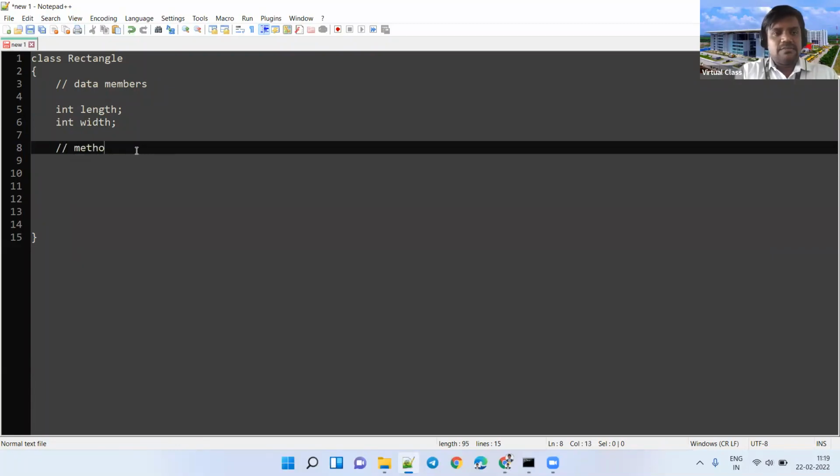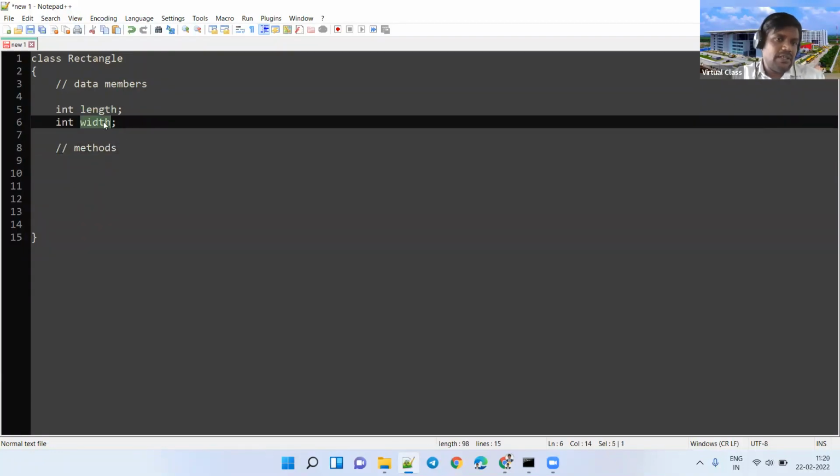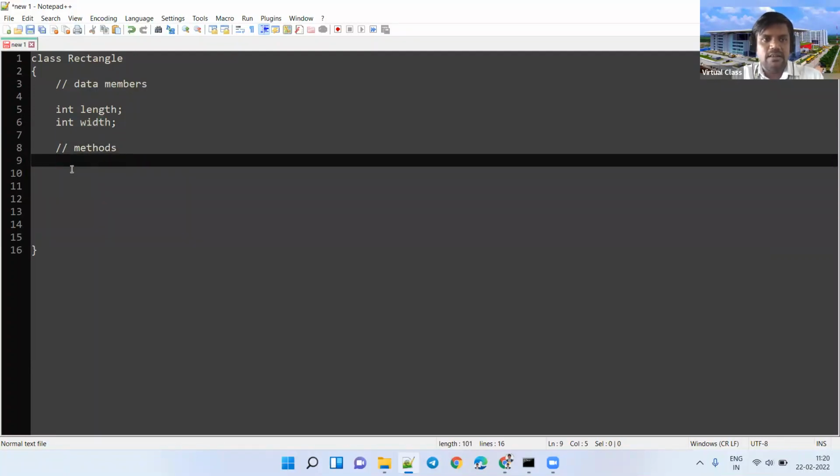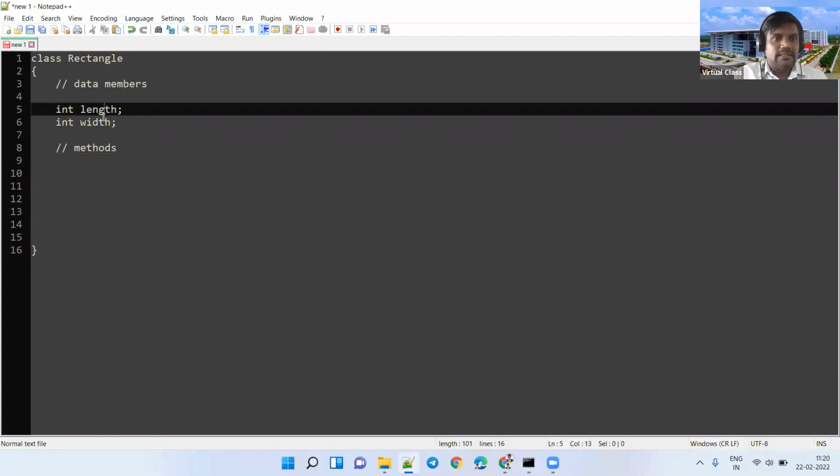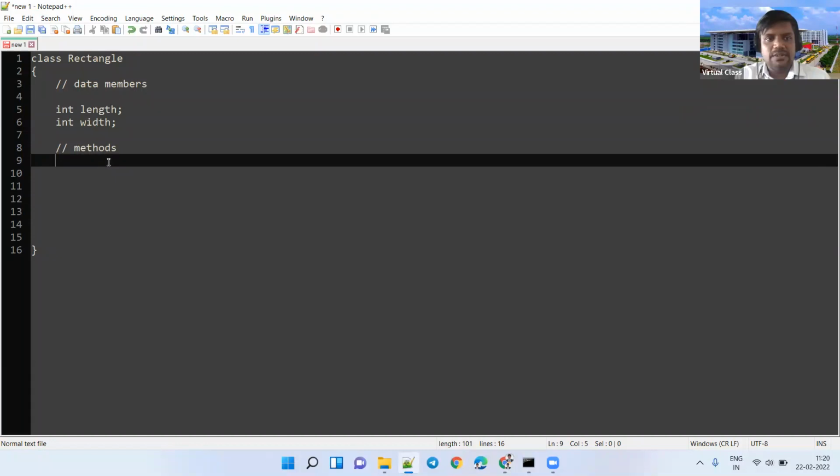define some methods. Remember, length and width are members of this class. Similarly, whatever method you define here is also a member of that class. Don't forget, length is a data member; in the case of a method, that is also a member, but it is a method.